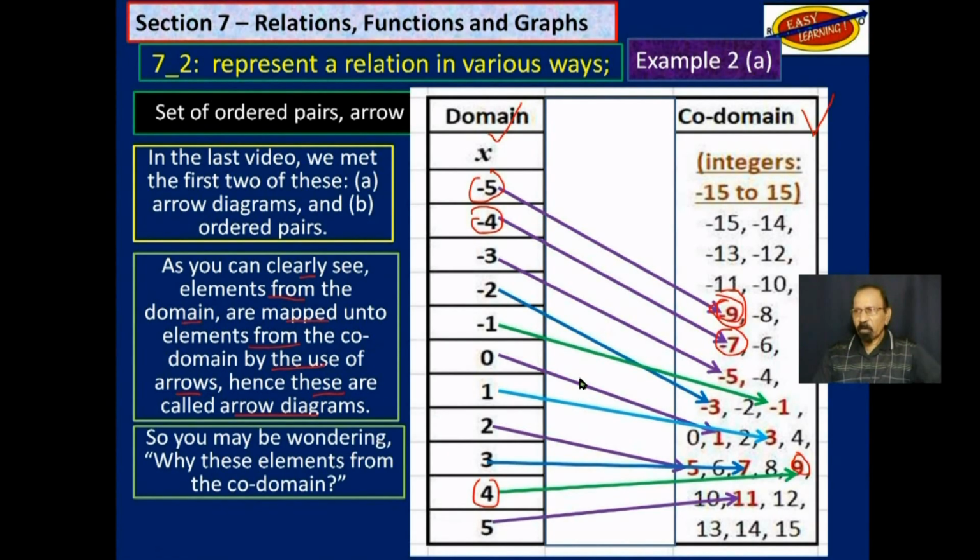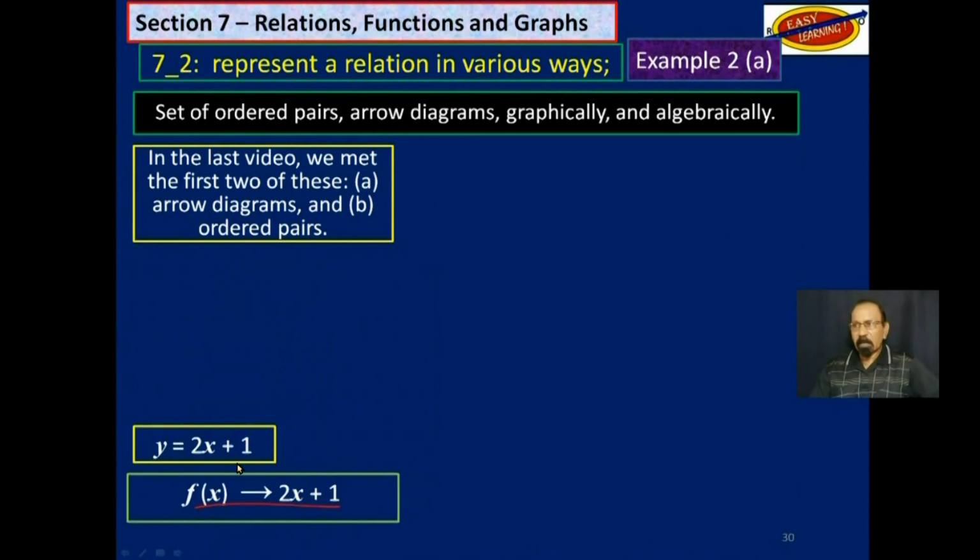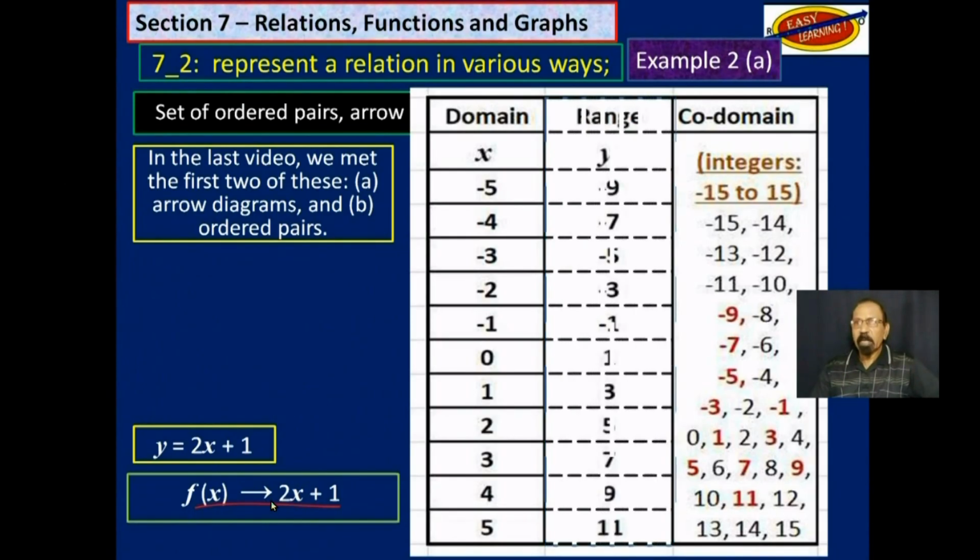Now, you may be wondering why these elements from the codomain, why these -9, -7, -5, and so on. I think you already know that, because we are looking at this relation here. y is equal to 2x plus 1. Any other thing from the codomain that does not meet that requirement will not be considered for mapping. So if you look at that function there, we can now put in the range.